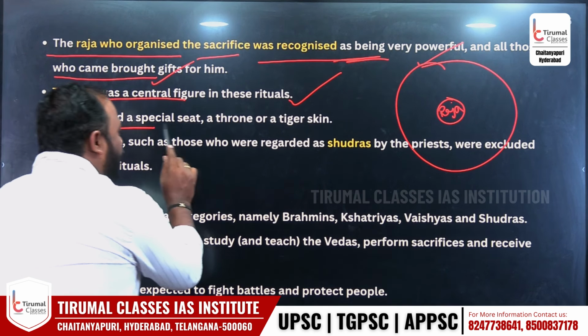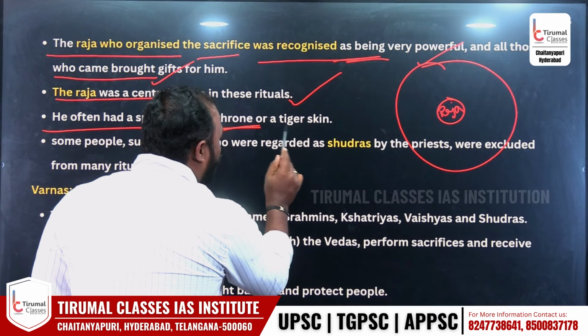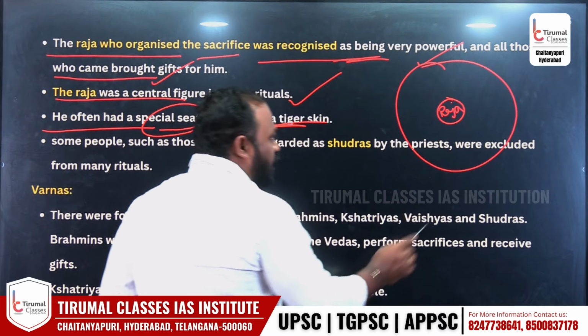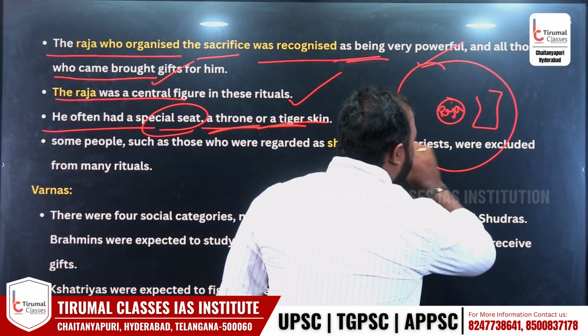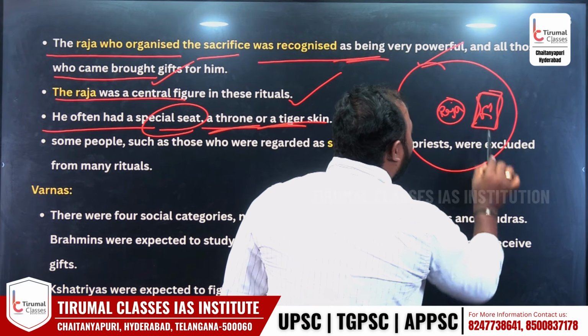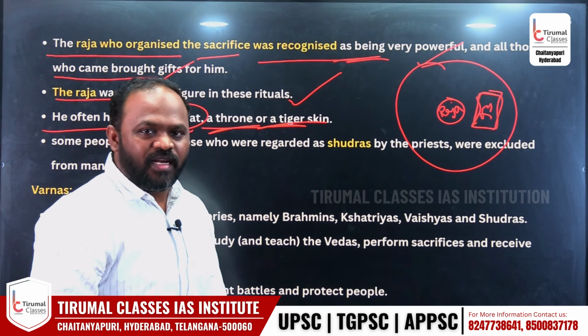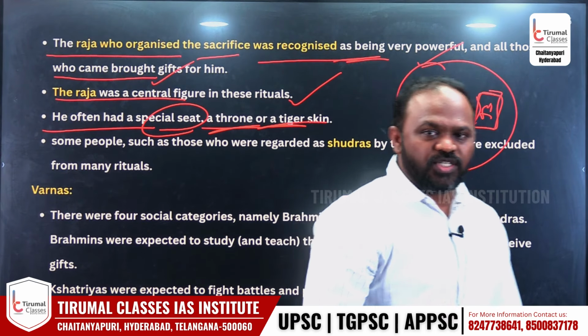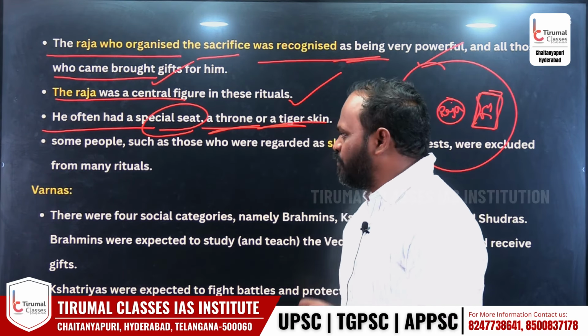He often had a special seat, a throne and a tiger skin. అంటే ఇక్కడ యజ్ఞం దగ్గర ఒక స్పెషల్ చైర్ వేసి దానిపైన టైగర్ స్కిన్ వేసి he was sitting on that. So the Raja always has a special position while performing sacrifices.